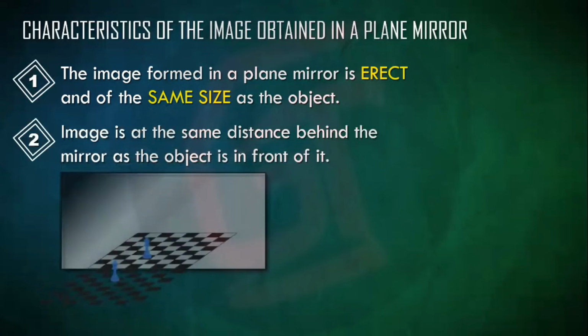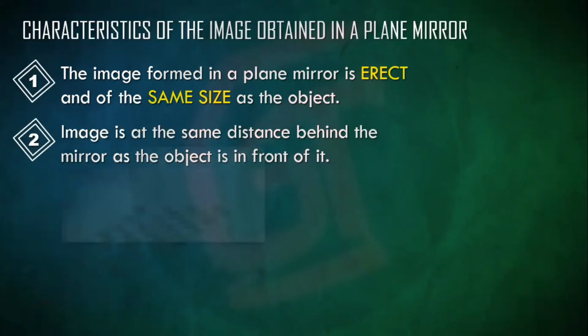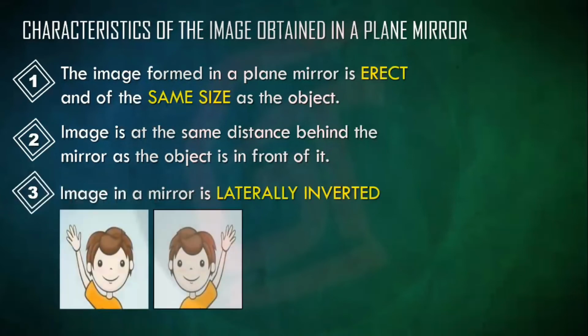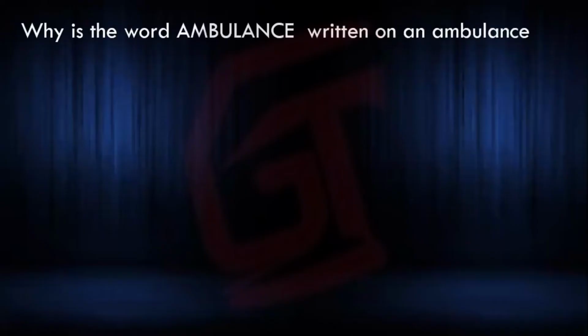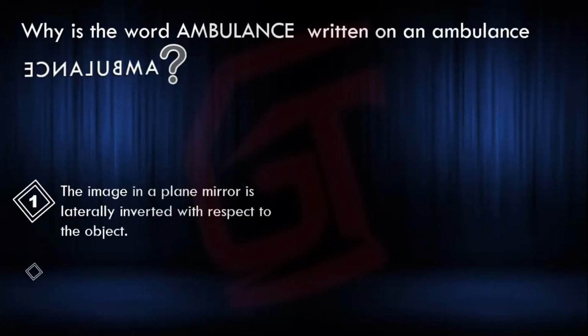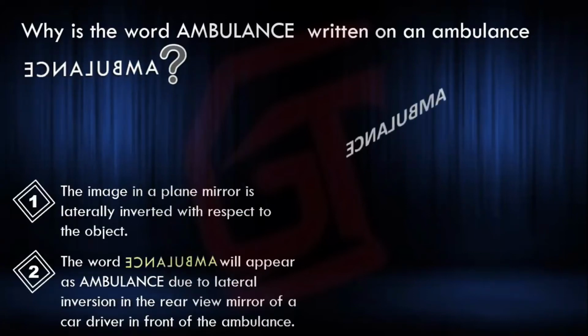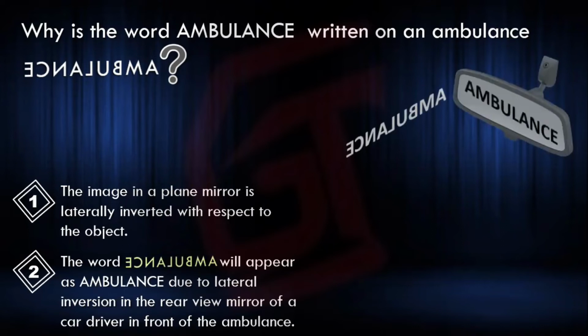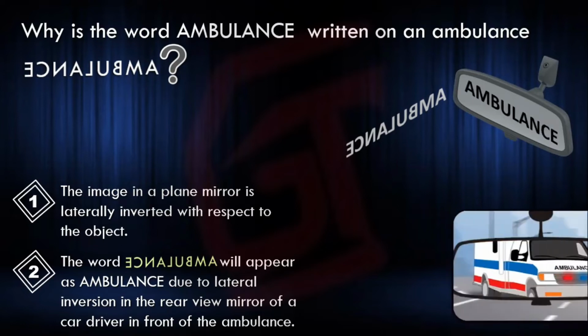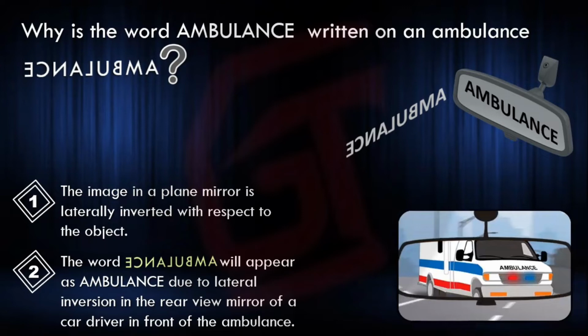We just saw that the image obtained in the plane mirror is at the same distance as the object, and the image in a mirror is laterally inverted. So why is ambulance written like this? So that in the mirror we can see it clearly, right? Ambulance is written inverted always on the ambulance, so that in our rear view mirror, we can see it clearly.